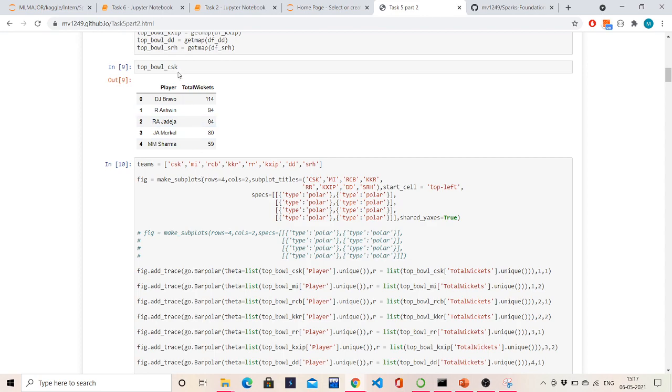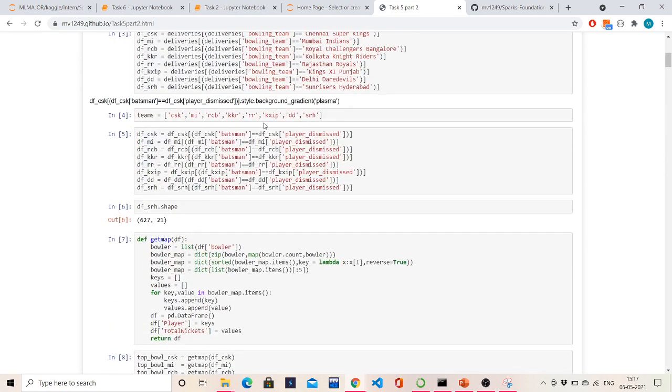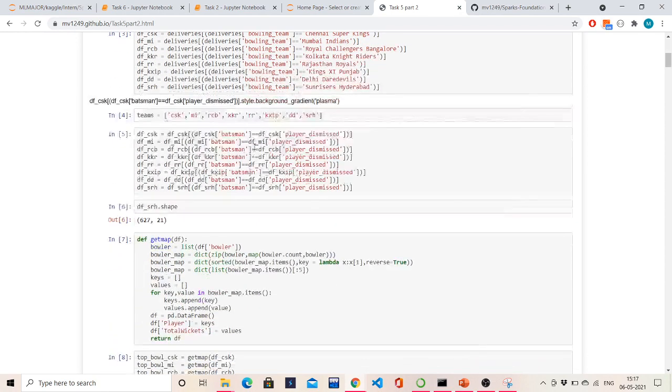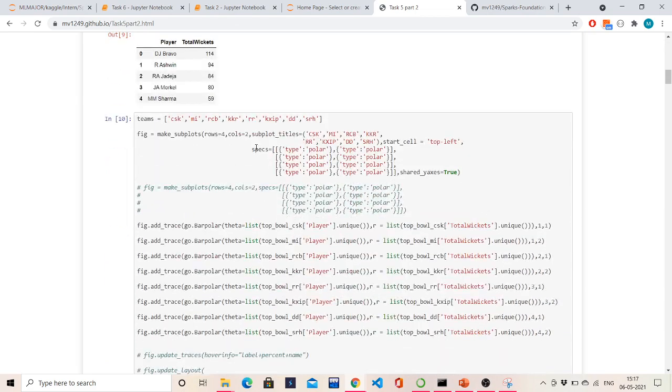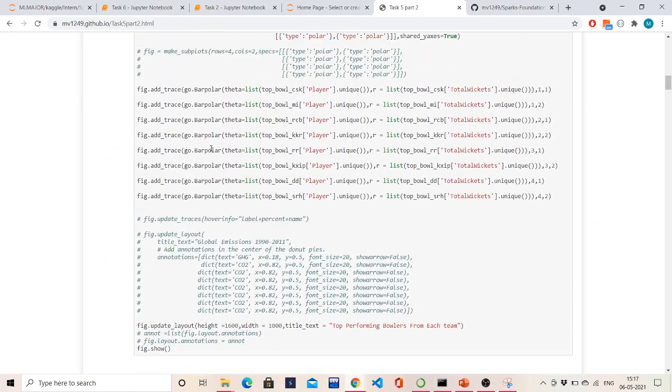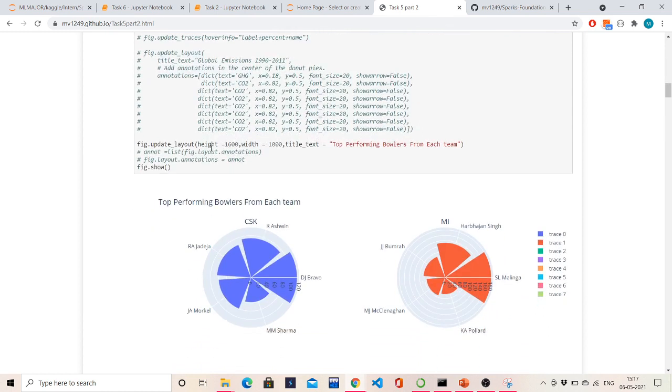After extracting the valuable information from this whole data, only the top performing bowlers of each team, now it's time to visualize it. So here is a small visualization. This is a bar polar visualization. It's a very good visualization for finding out who are the top performing bowlers and what is the area of it.